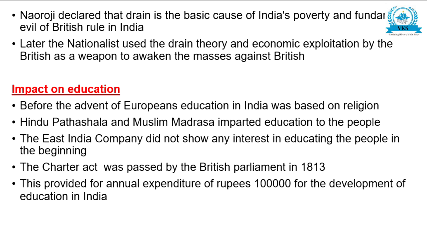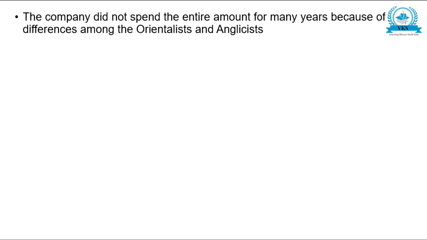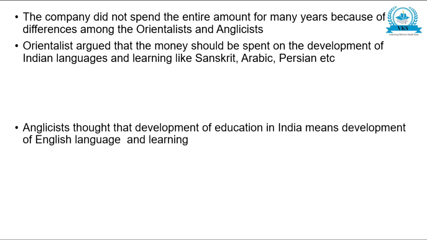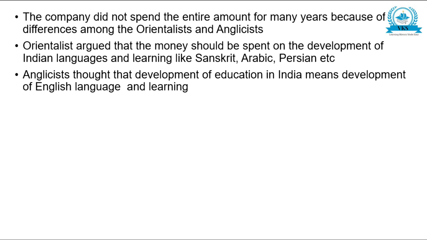This provided for annual expenditure of Rs 1 lakh for the development of education in India. The company did not spend the entire amount for many years because of the differences among Orientalists and Anglicists. Orientalists argued that the money should be spent on the development of Indian languages and learning like Sanskrit, Arabic, Persian, etc. Anglicists thought that the development of education in India means development of English language and learning.